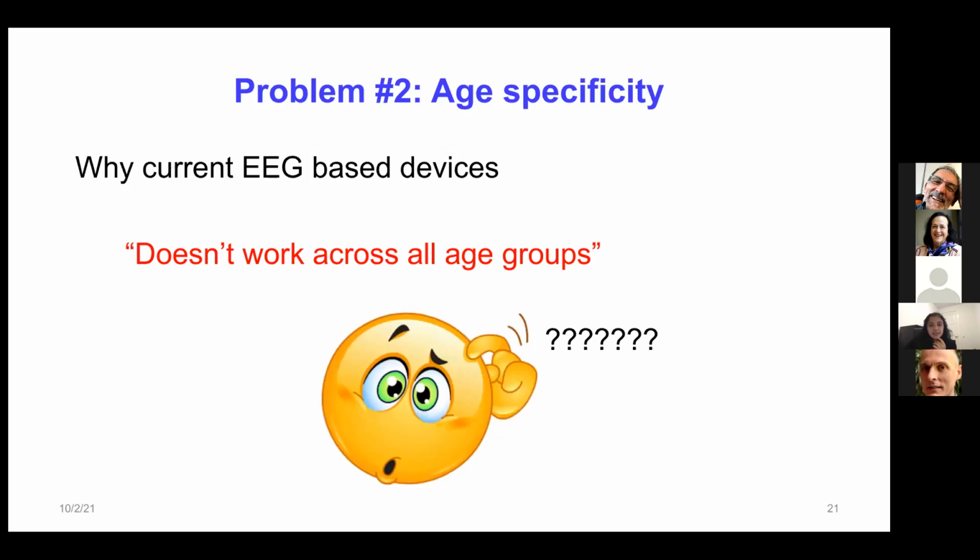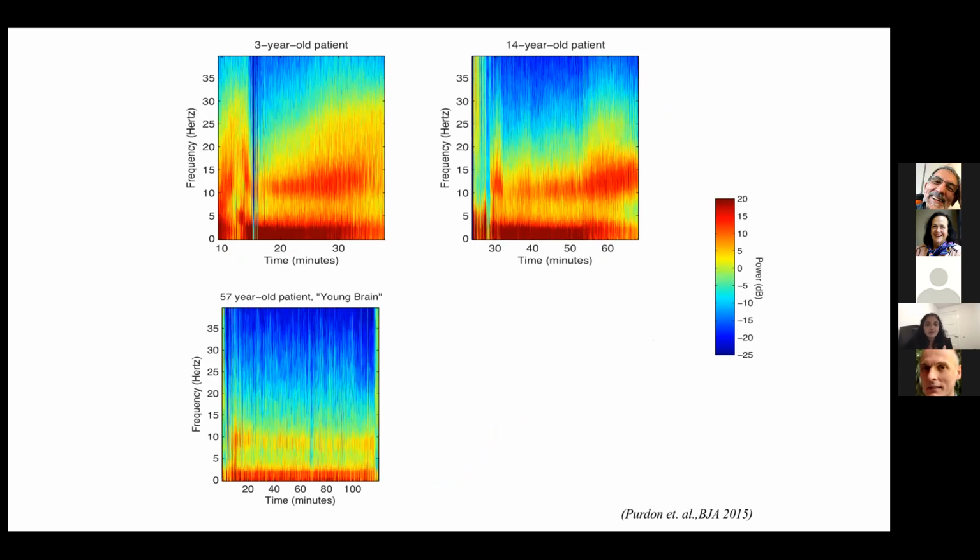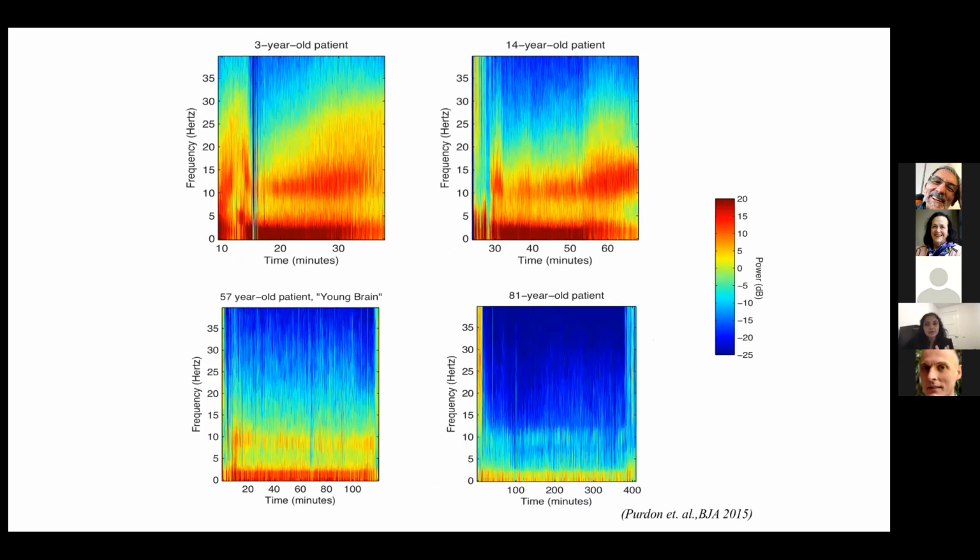And the next question we tried to answer was why these current EEG-based devices do not work across all the age groups. As we age, our brain also ages, and the strength of the neurons starts diminishing. So here are the spectrograms of the patients from different age groups.